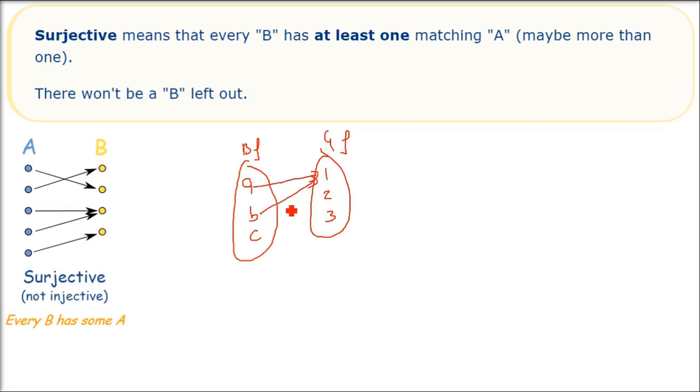Every girl should have a boyfriend. A girl can have multiple boyfriends, no problem with that. But no girl should remain without a boyfriend. It can be more than one, but at least one should be there. No one should be left. So all the elements in the Y or B set should have some relation with a value in the A set.